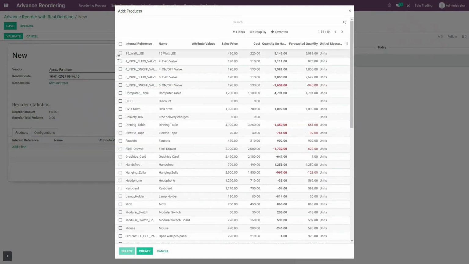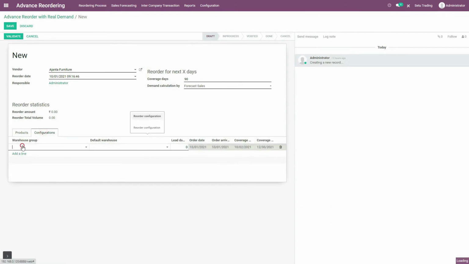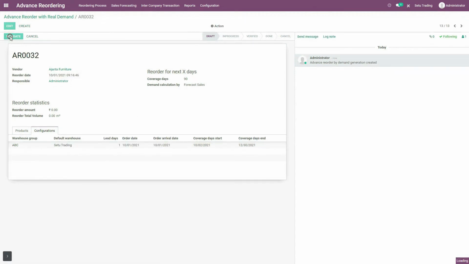Let me select again the same products like 15-watt LED, computer table and faucets. Again in warehouse group, let me select ABC warehouse group, default warehouse as Setu Trading, and it takes 1 day to reach at my this Setu Trading warehouse. And then saving this data. Let me validate it.